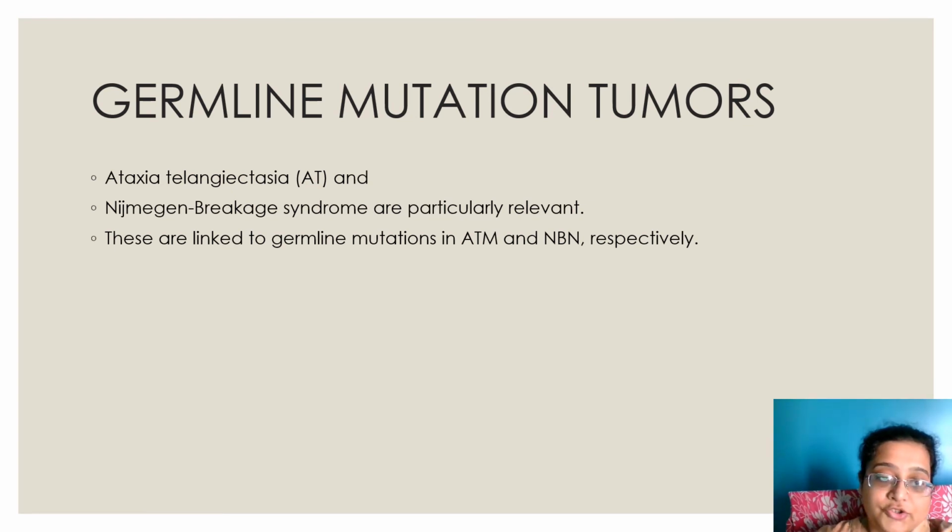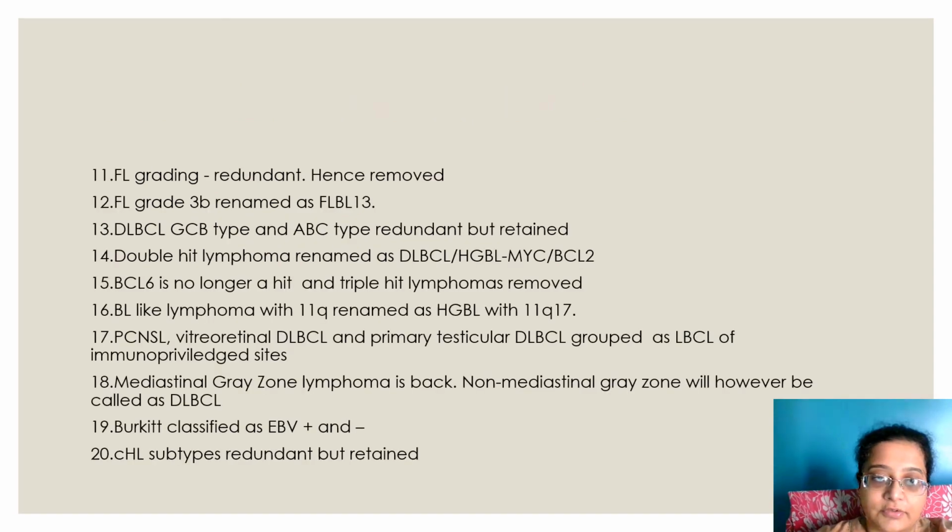Germline mutation tumors now have ataxia telangiectasia, Nijmegen breakage syndrome, and ATM and NBN have links to a lot of lymphomas. So these germline mutations are now being considered in this classification. And then this is the same thing, that revision table that I have in the end, that follicular grading has become redundant. Okay, you can write it, but they don't consider it important for treatment of the patient now.